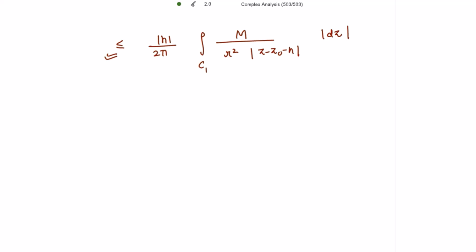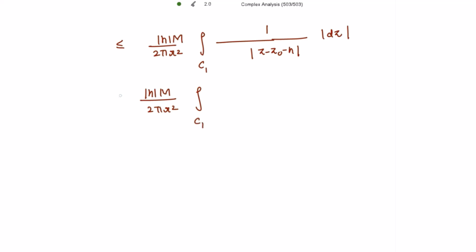Very fine. Is it okay over here? Alright. Let's take this M outside of this integral. And also we can take r square outside this integral. So furthermore, I have mod of h capital M divided by 2 pi r square and the integral of this integrand.